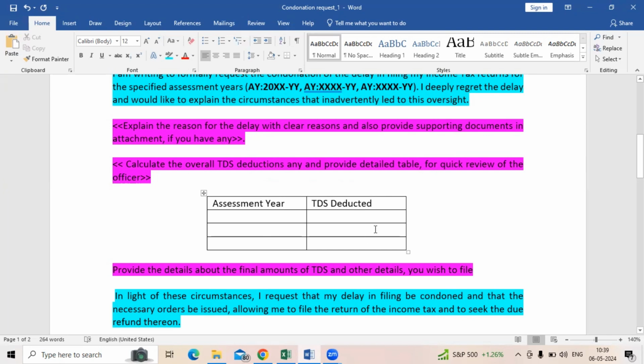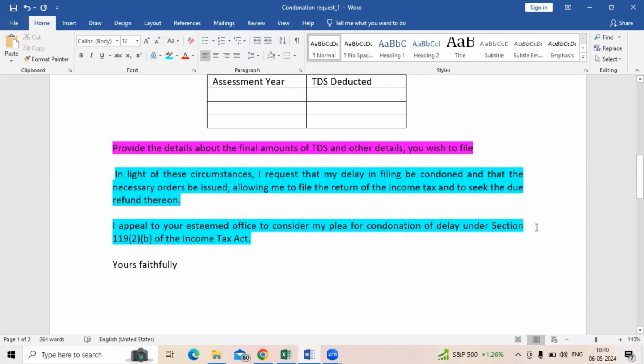But in this first page of the letter, provide a quick summary so that the assessment officer gets an overview of the specific assessment years you are filing for, and if certain TDS has been deducted, that you are reclaiming that, and so on. Provide such details in a clear summary, preferably in a table. In the subsequent section, you can mention the request that your return has to be allowed, and mention under which section you are requesting that. These are the concluding remarks which you can use in your filing as well.